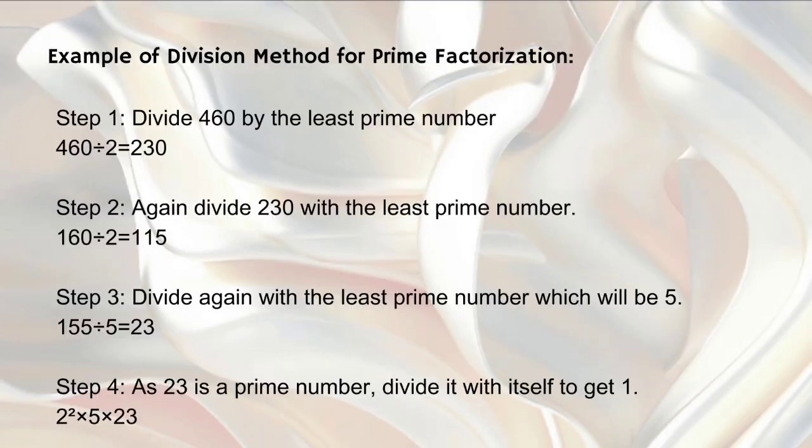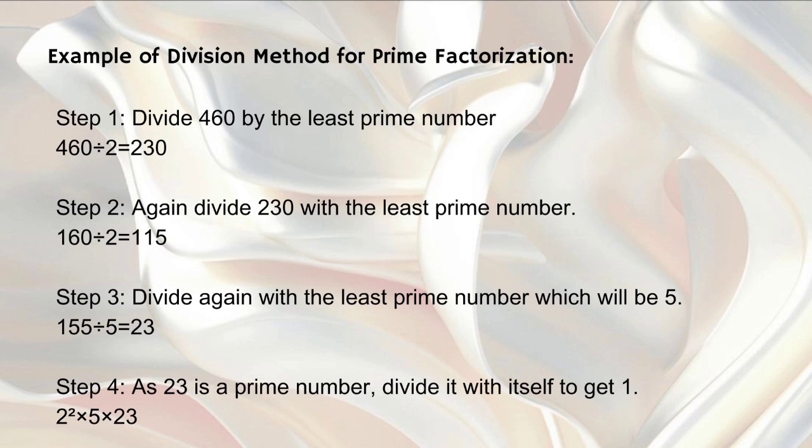Example of the division method for prime factorization. Step 1: divide 460 by the least prime number. So 460 divided by 2 equals 230. Step 2: again divide 230 by the least prime number. Now 230 divided by 2 equals 115.